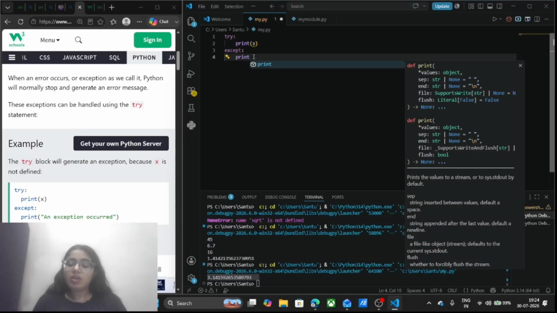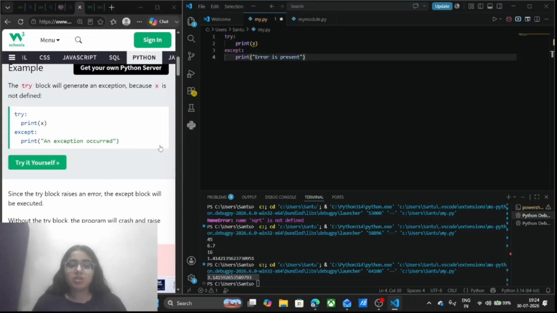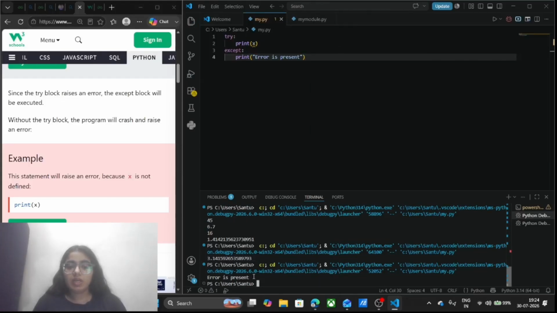If there is an error, I will print here, error is present. I will write here error is present, and I am going to run this. Since I have not given x, I'm going to run this. See here, error is present.